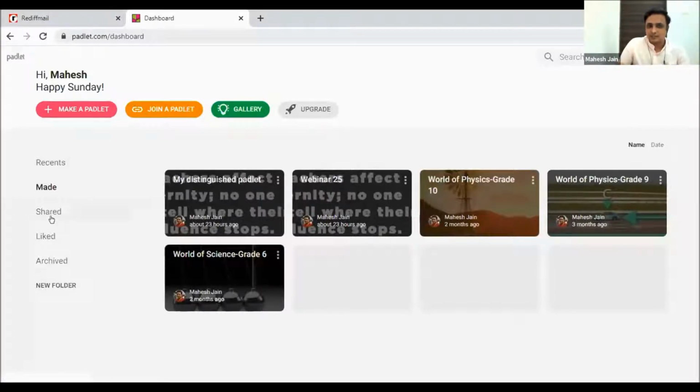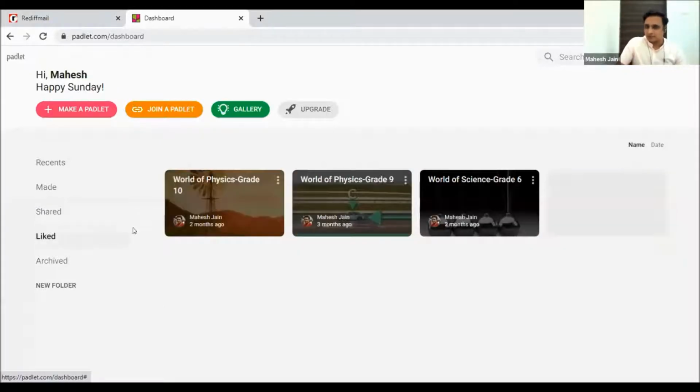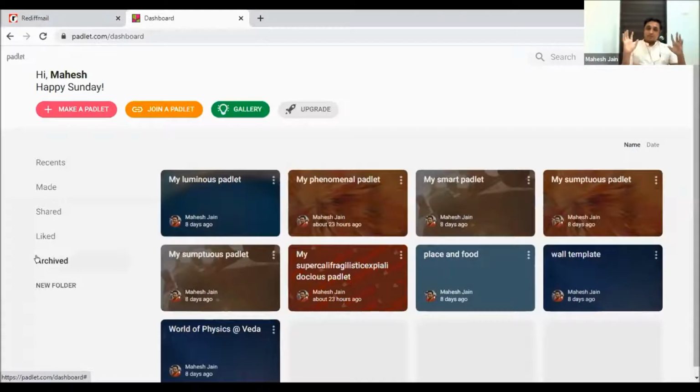You can see the shared Padlets, the ones being shared with me, are all here. The ones which I've liked are all here. Just to show you, archive. These are all the Padlets I tried to work on, then deleted or kept in the archive folder, so that if I feel like buying the paid version, I can get them back. Otherwise, I'm okay with it.